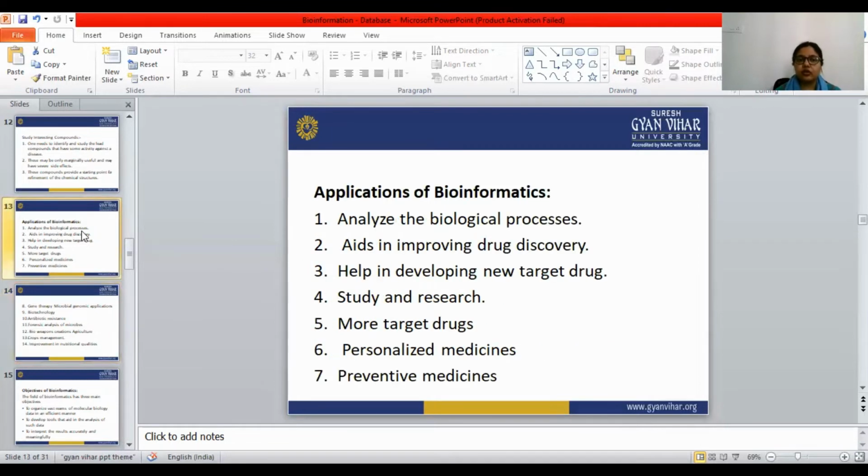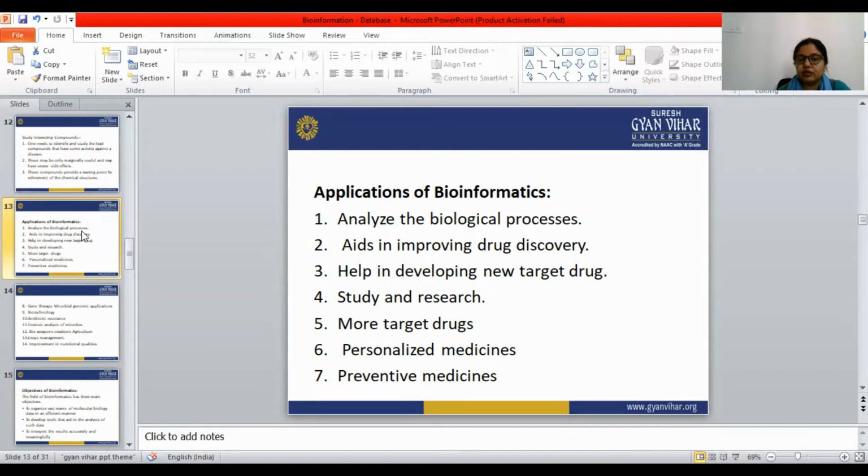Okay, so with the help of bioinformatics, we can analyze the biological processes, aids in improving drug discovery, help in developing new drug targets. Bioinformatics helps in developing new target drugs. With the help of bioinformatics, we can study and we can research. We can find out more target drugs.